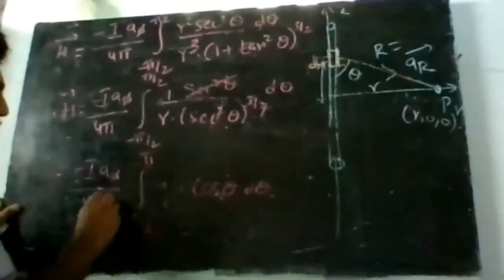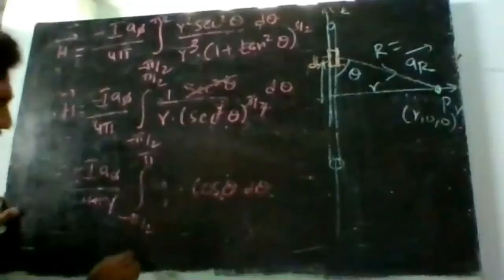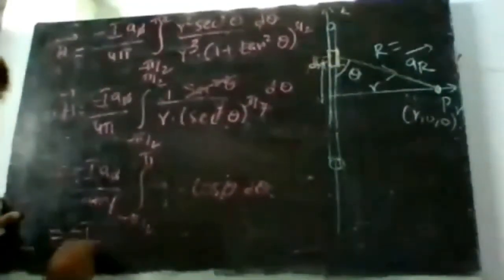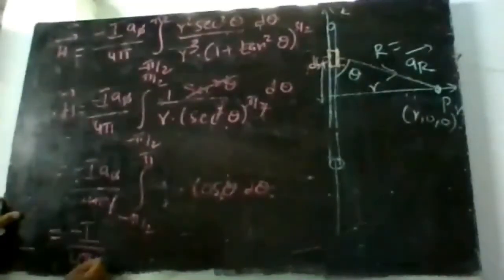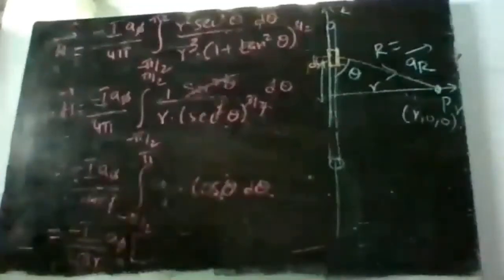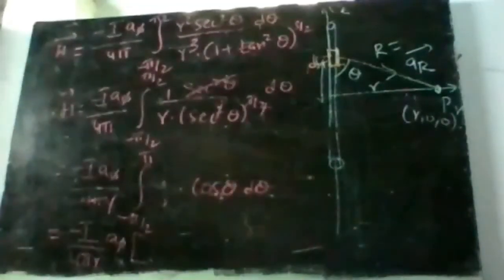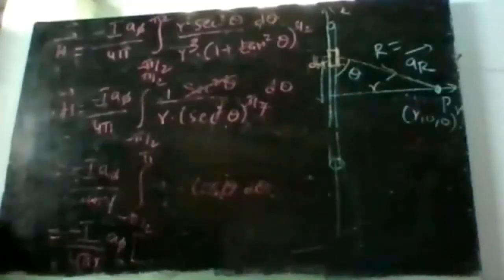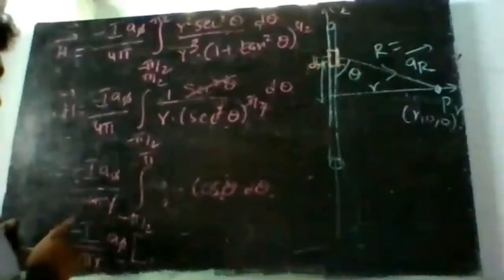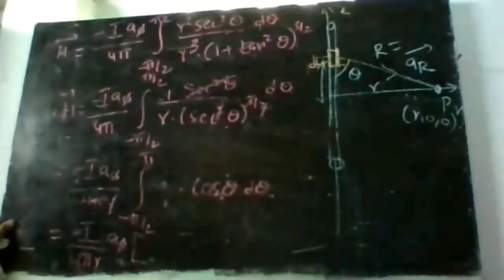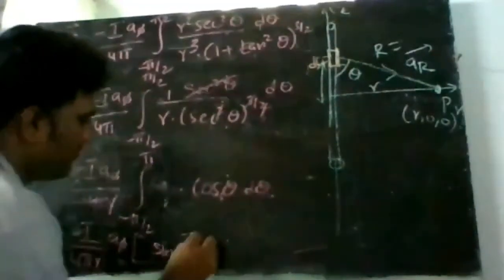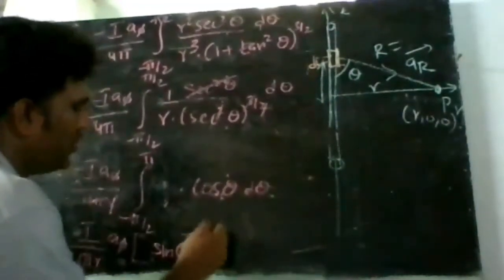So if I put like this, this is equal to the final term. This is equal to minus I by 4 pi r into a phi. So what is integral of cos theta? Integral of cos theta is sin theta, so minus and this minus goes off, so this is sin theta, from minus pi by 2 to pi by 2.